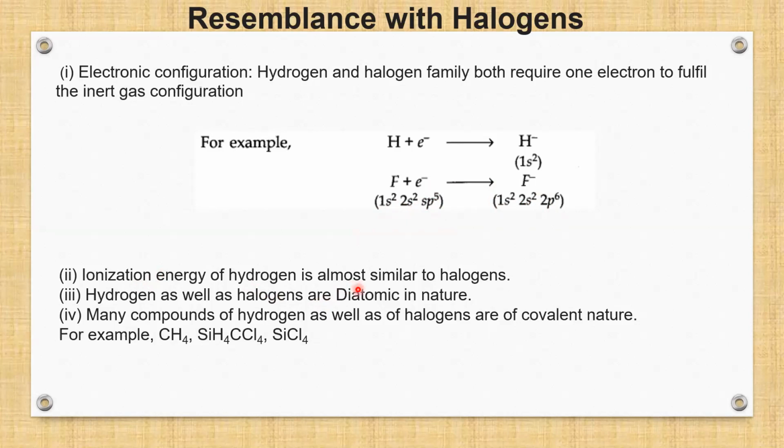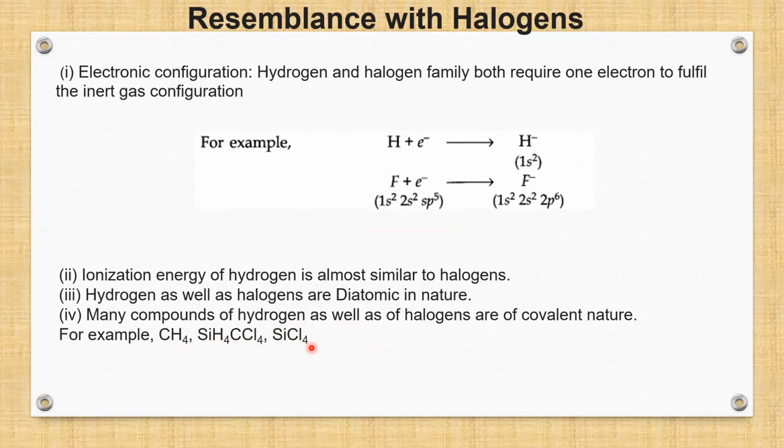Hydrogen as well as halogens are diatomic in nature. That means hydrogen exists in diatomic form, that is dihydrogen, H2. Similarly, all the group 17 elements exist in diatomic form, for example, F2, Cl2, Br2, I2, right? Many compounds of hydrogen as well as of halogens are of covalent nature, for example, methane, silicon hydride, carbon tetrachloride, silicon tetrachloride.